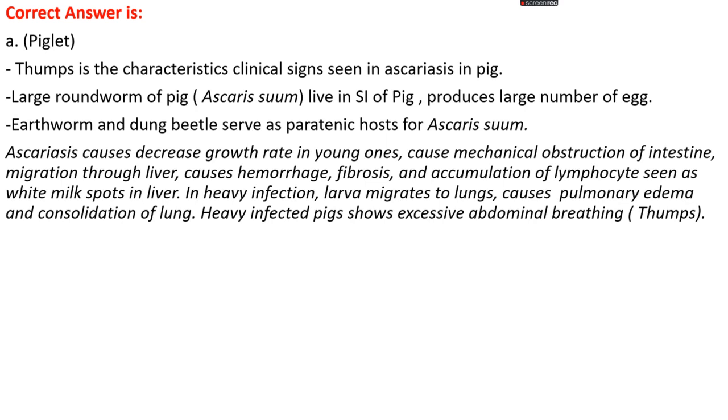They produce a large number of eggs, and earthworms and dung beetles serve as paratenic hosts for Ascaris suum. Ascariasis causes decreased growth rate in young ones and mechanical obstruction of the intestine. Migration through the liver causes hemorrhages, fibrosis, and accumulation of lymphocytes, seen as white milk spots in the liver. In heavy infections, the larvae also migrate to the lungs, causing pulmonary edema and consolidation of the lungs. Heavily infected pigs show excessive abdominal breathing, known as thumps.